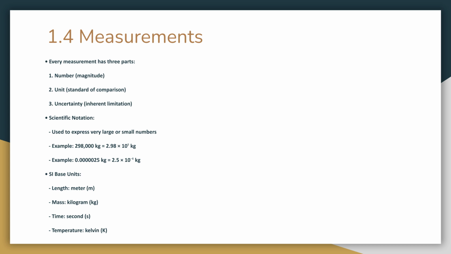Section 1.4 covers measurements. Every measurement has three parts: a number, a unit, and an inherent uncertainty. Scientific notation is used for very large or small numbers. SI base units include meter for length, kilogram for mass, second for time, and Kelvin for temperature.